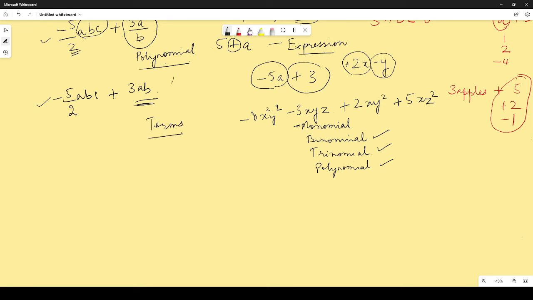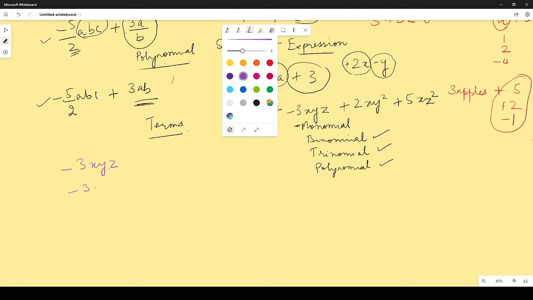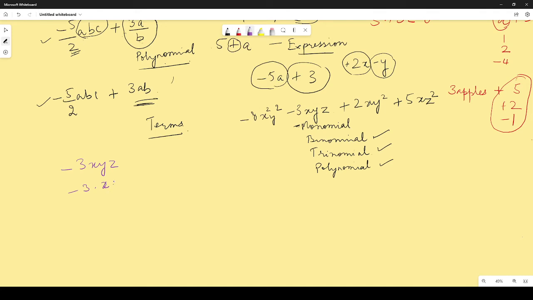Let me use a different colored pen. So as I said, this minus 3xyz is a term. What are the factors over here? The factors are minus 3 into x into y into z. I'll just put a dot over here to show the multiplication sign. So these are the factors, right?